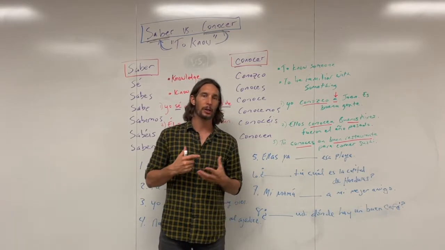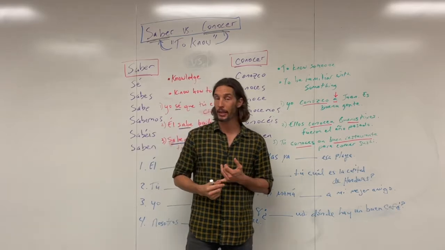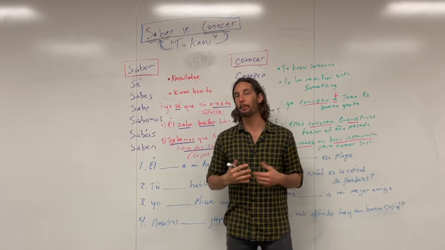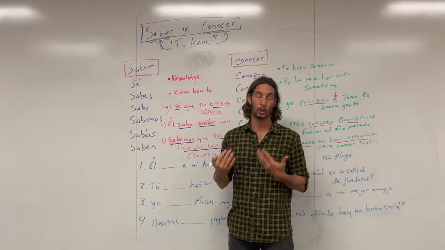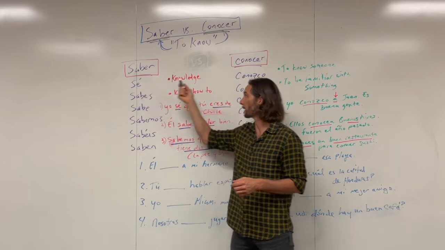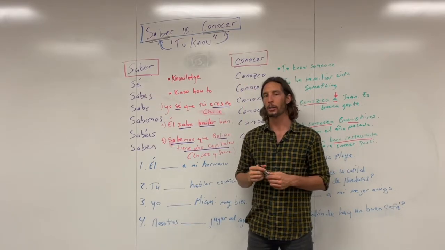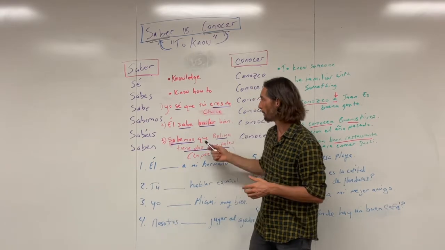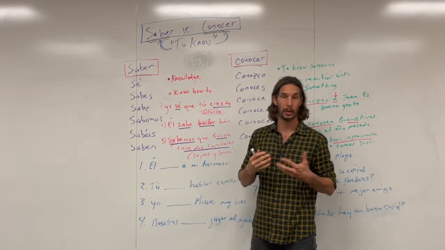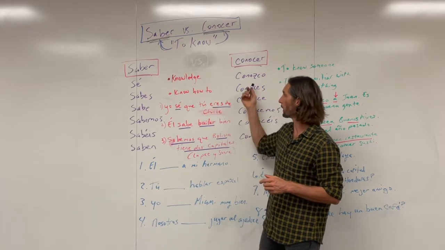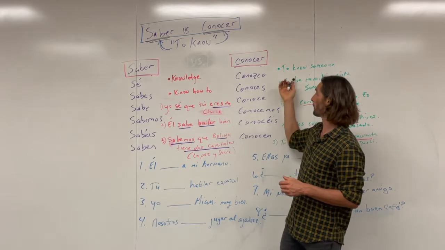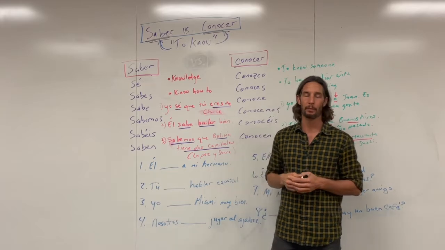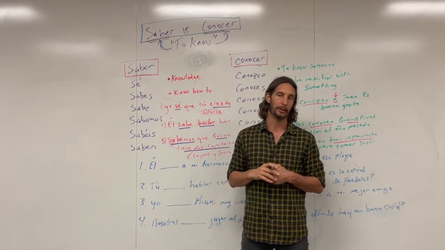And so what I want to do is walk through the conjugations themselves, because really this is an introduction or an example of what we also call an irregular jo verb, because this is irregular in that it doesn't follow the normal conjugation pattern. So we can put that within that category of irregular jo. But either way, I want to walk through the conjugations themselves, introduce you to those, and then I want to look at the reasons, for example, right here and then right here, the reasons that you would use saber versus conocer or vice versa. And really, we're going to boil it down to a couple different reasons, right?